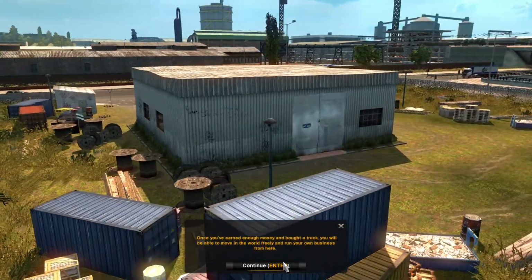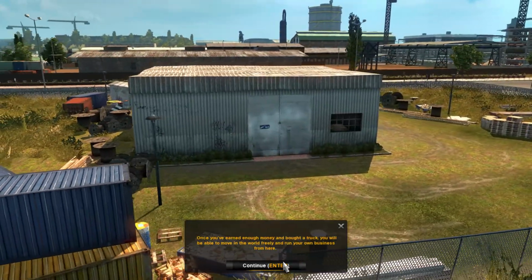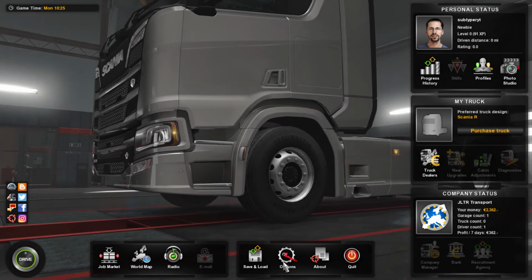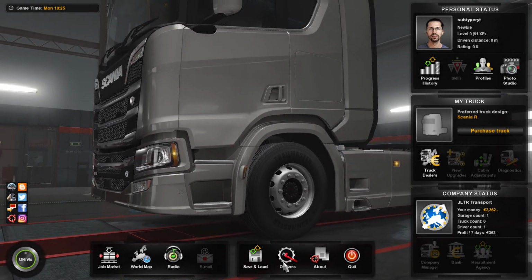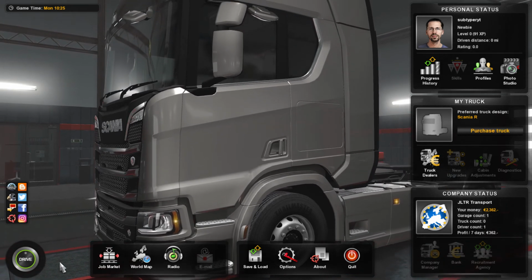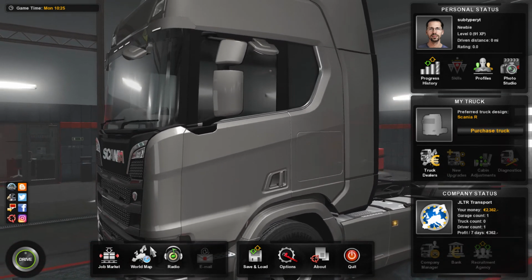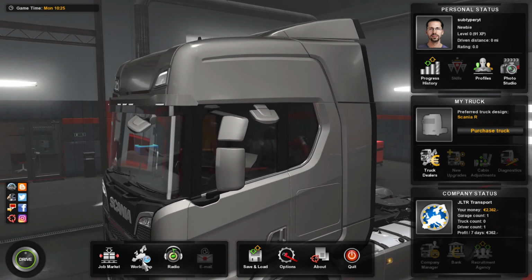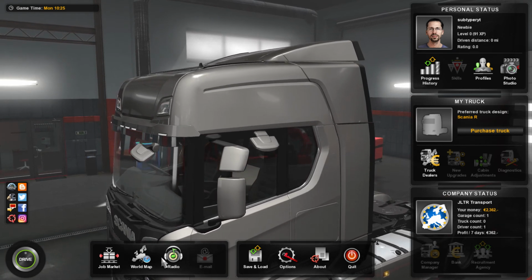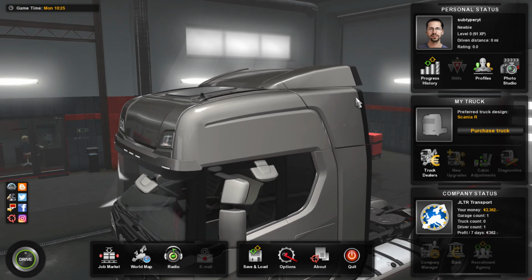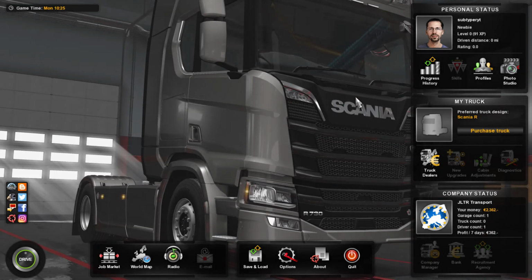Once you've earned enough money and bought a truck, you'll be able to move in the world freely and run your own business from here. Good luck. So there we go, back to the selection menu where we can choose to have a look at purchasing trucks, or the job market would be where we select the actual job, our next job. We can tune radio stations in or world maps, and I think that's where we'll leave it for now with this video, and we'll come back and do a few more in the future.